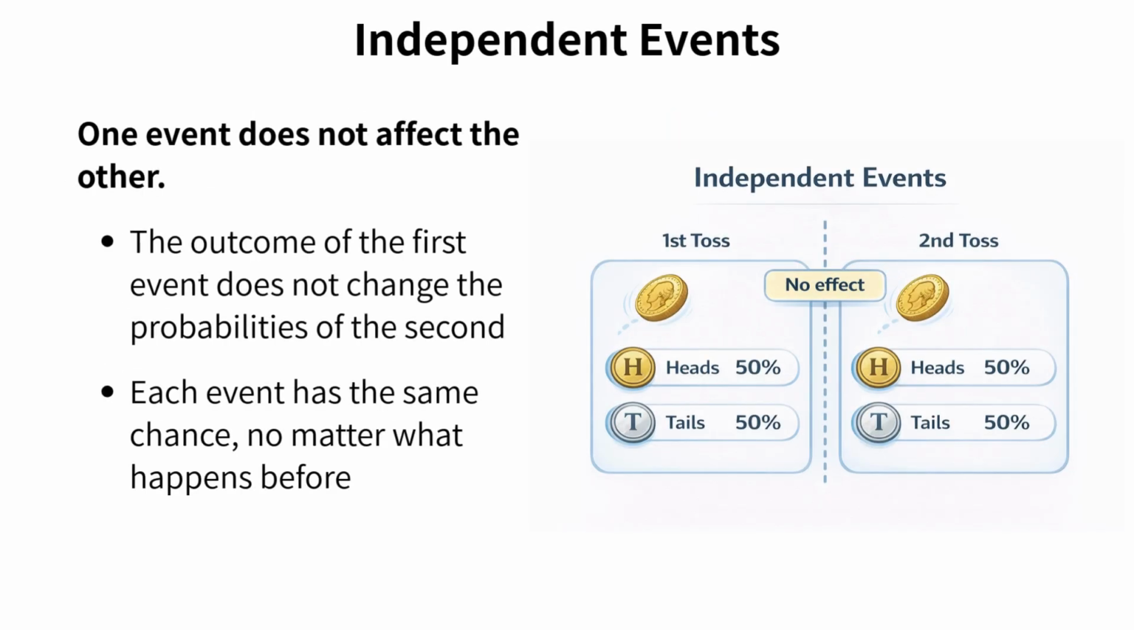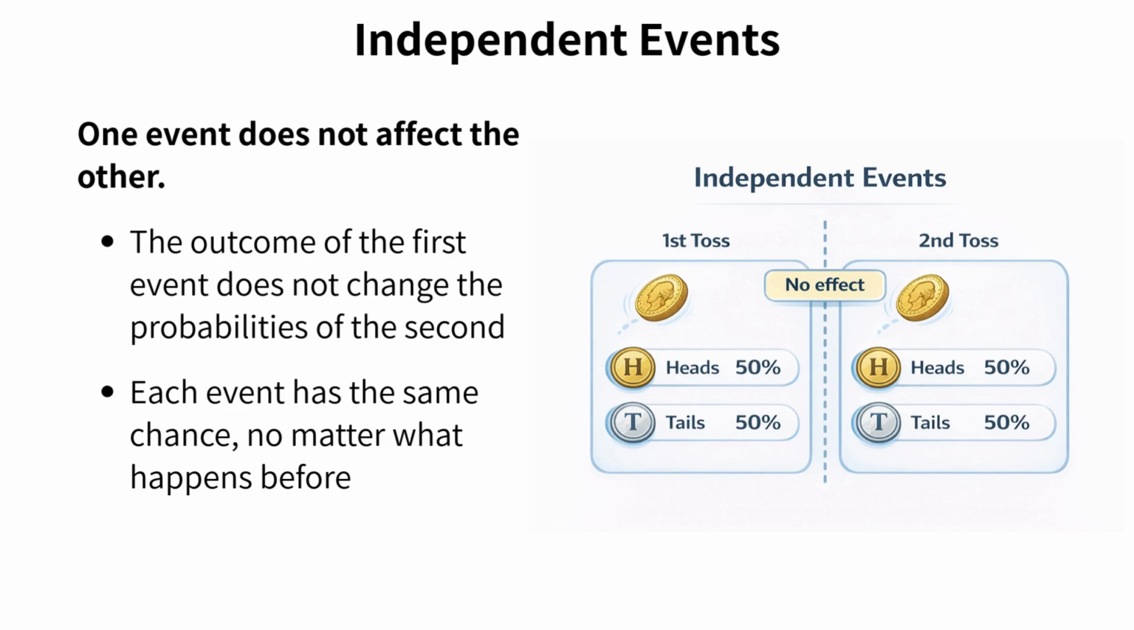Now let's look at independent events. Independent events mean that one event does not affect the other. What happens first doesn't change what can happen next. Look at this coin toss example. The first toss has a 50% chance of heads and 50% chance of tails. Simple enough. Now watch what happens on the second toss. Notice the label here, no effect. The probabilities remain exactly the same, still 50-50, regardless of what happened on the first toss.